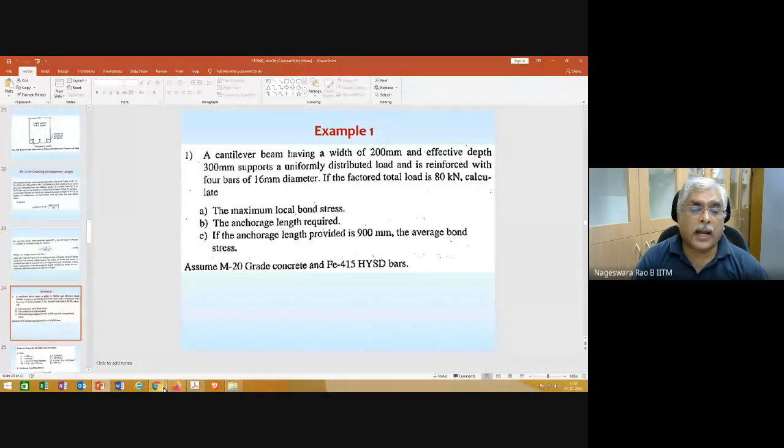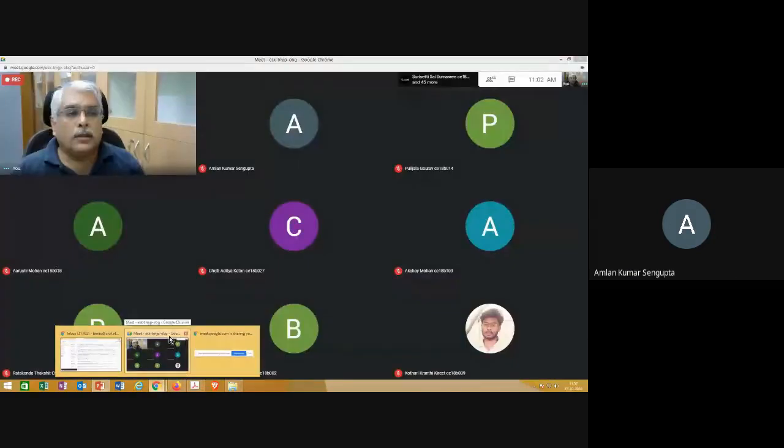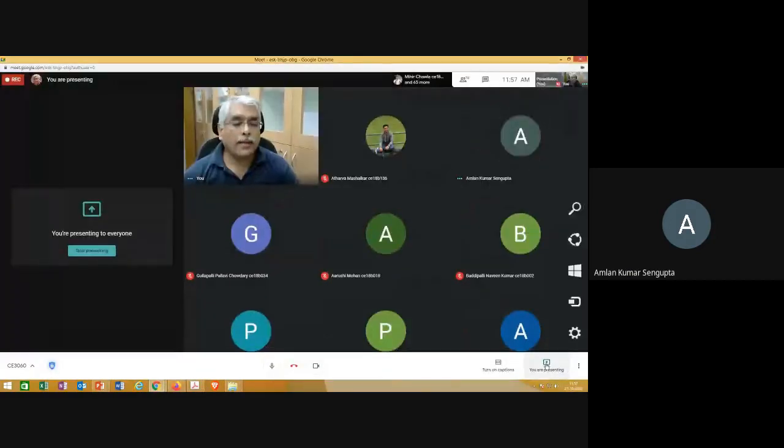Professor Amlar, you want to add something? Yeah, I just want to mention that in order to make reinforced concrete a composite material, bond is a very important issue, and that's what we are covering. Till now, we had assumed that they behaved like a composite, but today we are studying how to ensure that they behave like a composite.